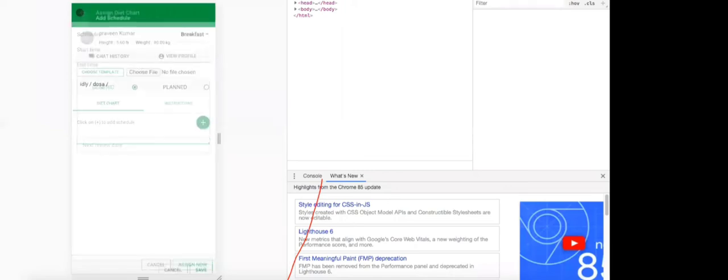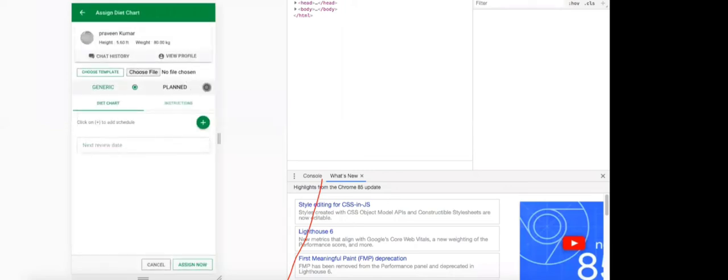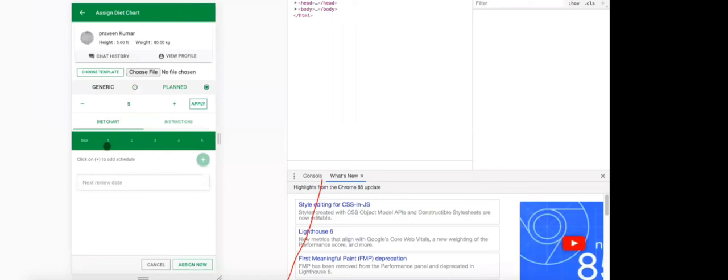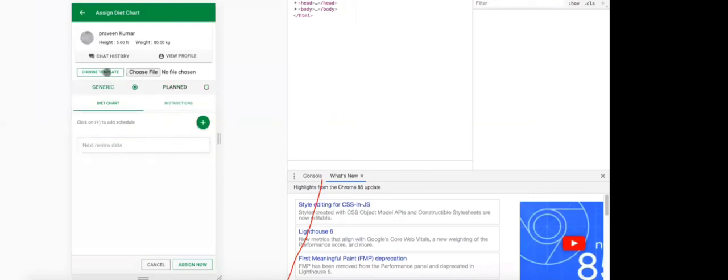But if there is a client where you are doing a daily follow-up, such as high-end clients who are very focused, who want to reduce weight or whatever the goal is, you can decide for each day. You can decide how many days the plan is. Is it a 10-day plan, 20-day plan? Each day you can say day one you have idli, day two you have upma, day three you have this one. So each day you can specify what needs to be taken care of. Both can be created as a template.